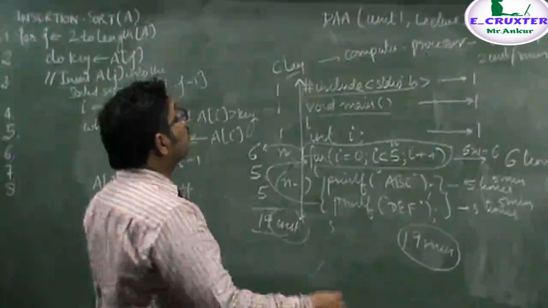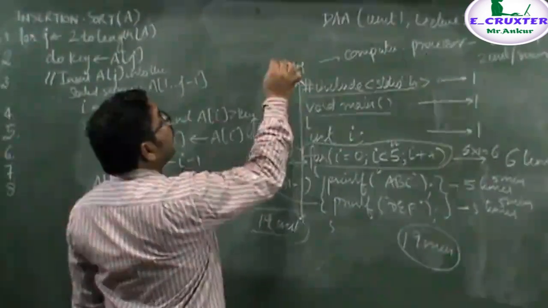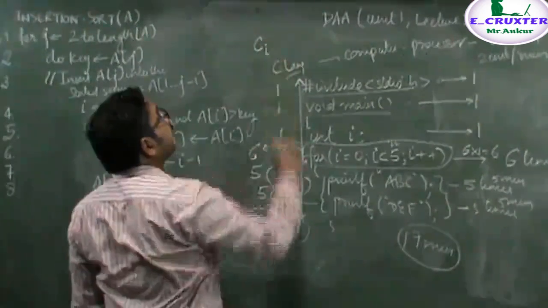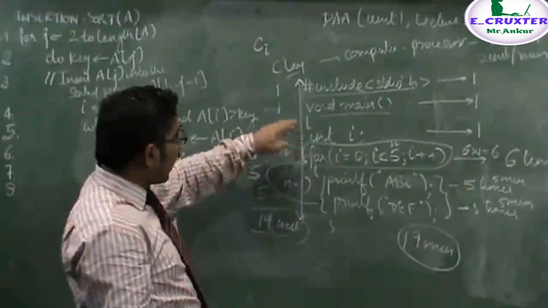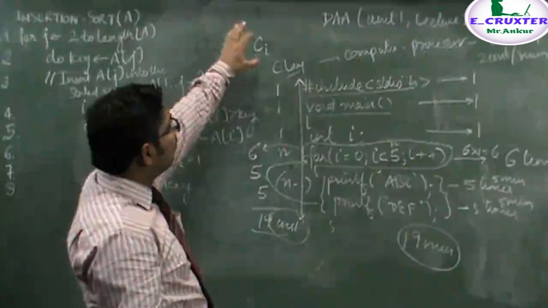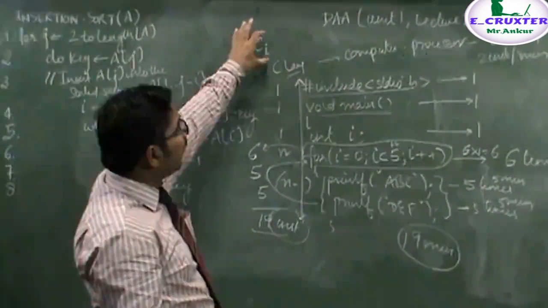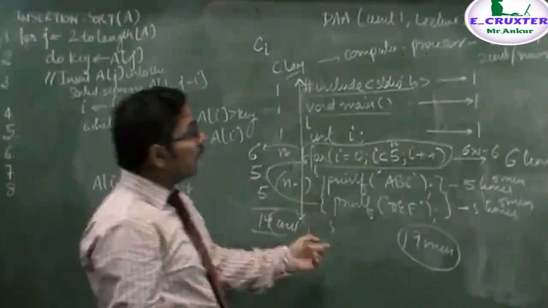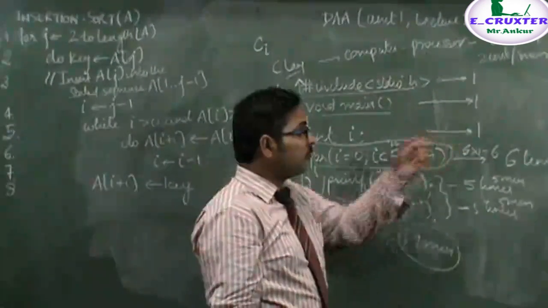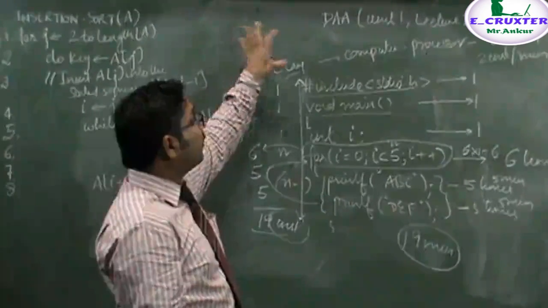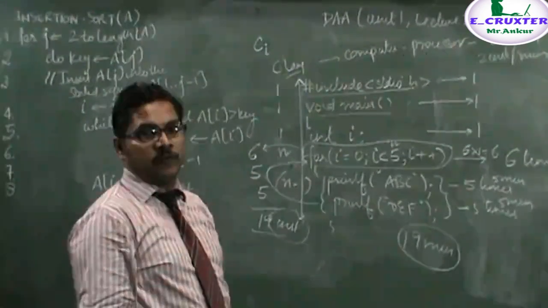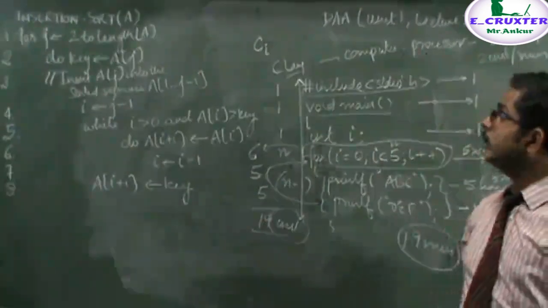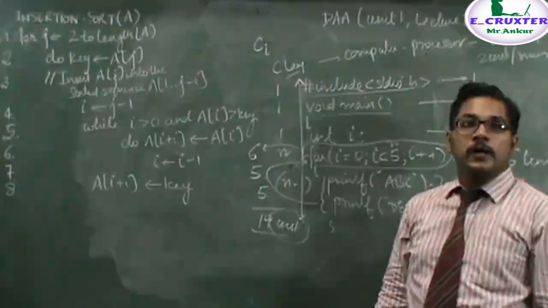So if we take C as a constant and Ci as the time for executing the ith instruction, then we can say that it is basically a constant time to execute per instruction, and we also consider how many times we are executing that instruction. For example, if we are executing this instruction 6 times, then we multiply Ci by this and get the overall result. I think the concept is clear why we are doing the analysis of algorithm.